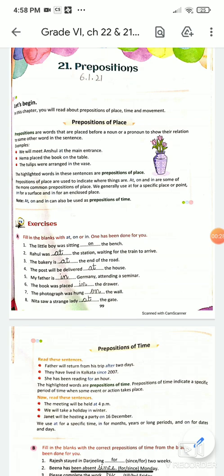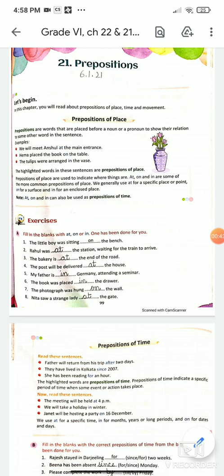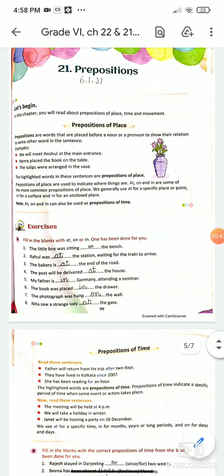Hema placed the book on the table. Now we have book and the table. What is the relationship between book and table? That the book is on the table. Whenever there is physical touch and the thing is above, we call it on. See the first example. We will meet Anshul at the main entrance. The tulips were arranged in the vase.